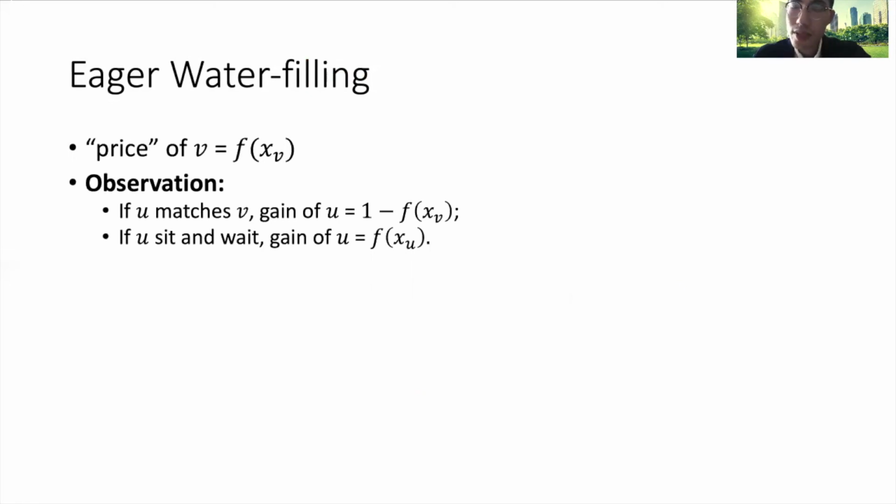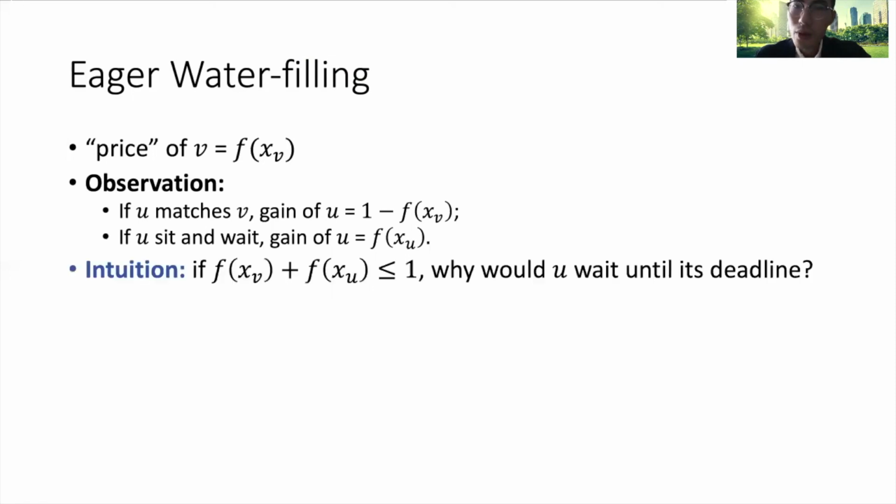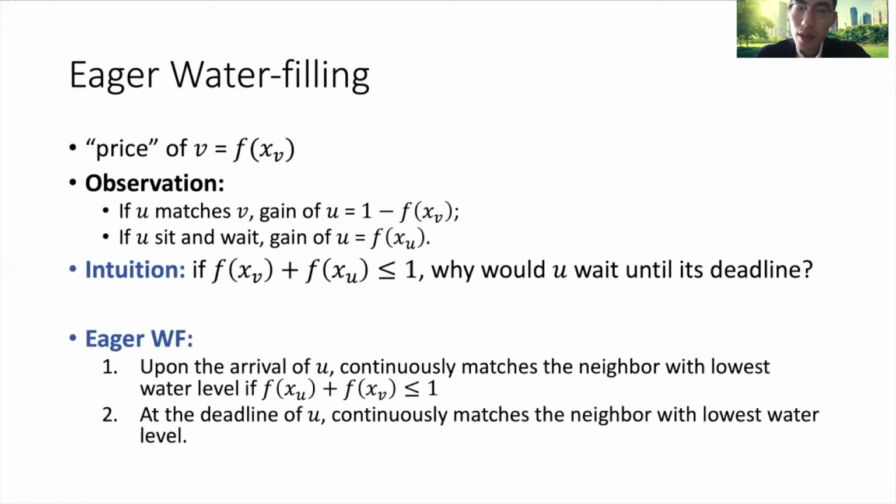And if you sit and wait for some other vertices to match myself, then my gain will be f(xu). So our intuition is, if f(xv) plus f(xu) is at most 1, then why would you wait until its deadline?